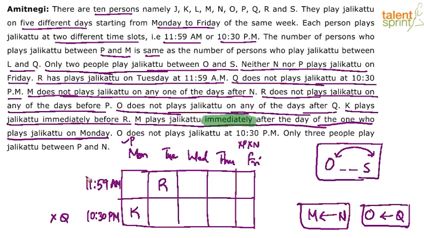What comes immediately after Monday? Tuesday. On Tuesday we have got two slots, one of which is already blocked by R. So obviously M has to come here. Yes or no? Immediately after Monday there is only one slot available, which has to be on Tuesday. So M comes there.